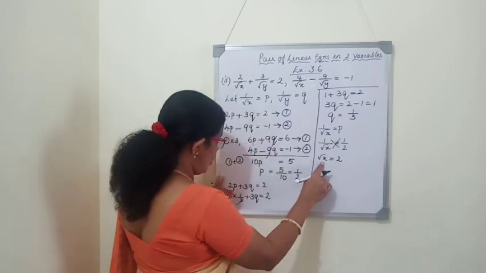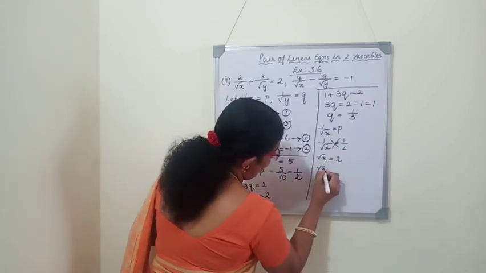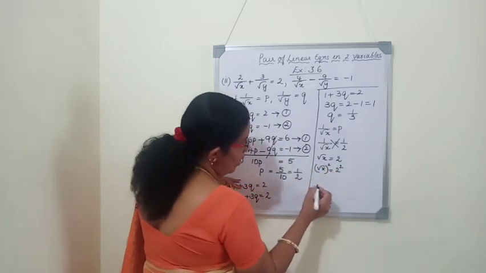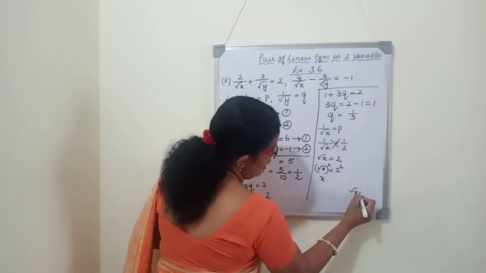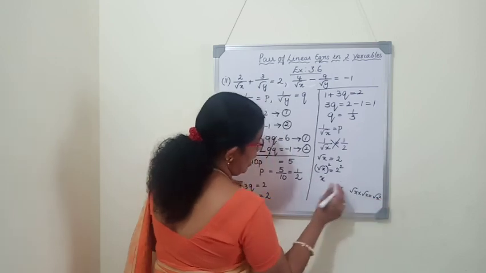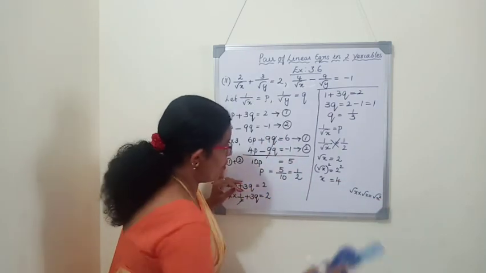So how can we change root X? Both the sides we have to square it. Root X square is equal to 2 square. What is root X square? It is X. Root X into root X, that is root of X square, that is X. And X is equal to 4. The value of X is 4.